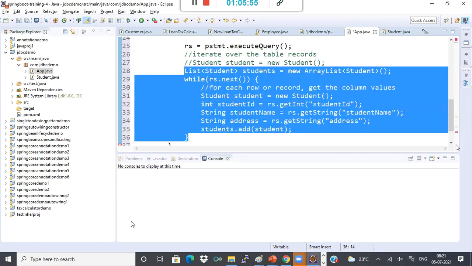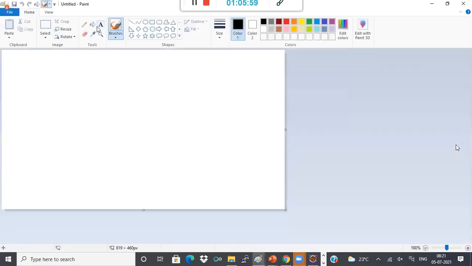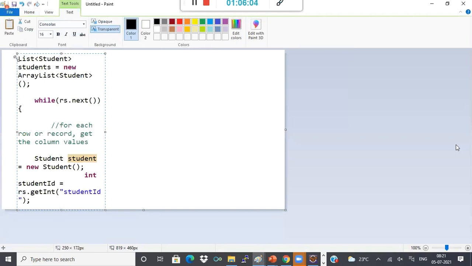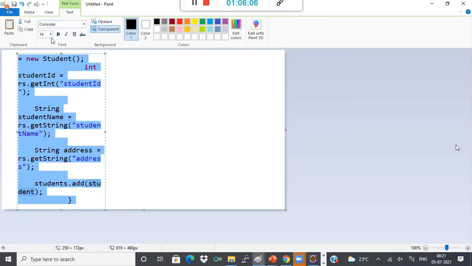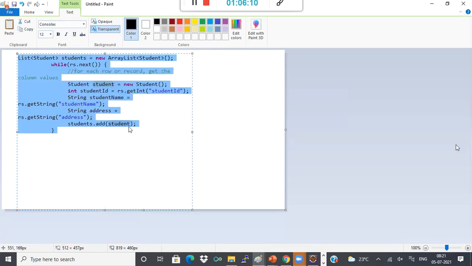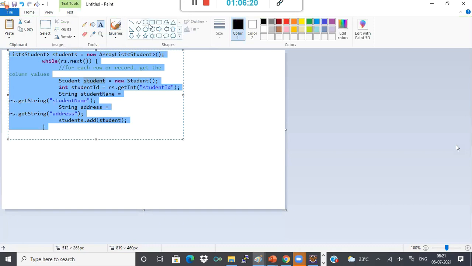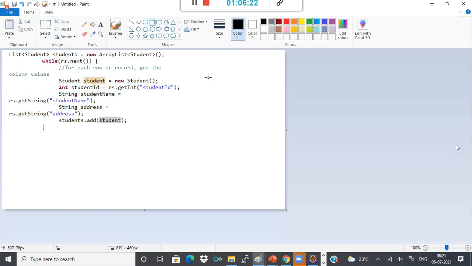So what will happen now, if you see in this scenario, it will be like this. So now this is my database table. This is your student table.